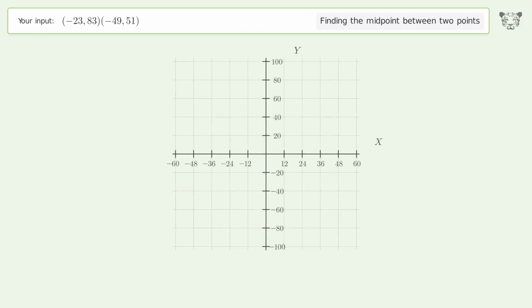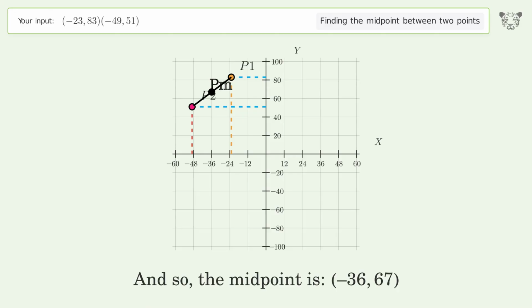And so, the midpoint is negative 36, 67.